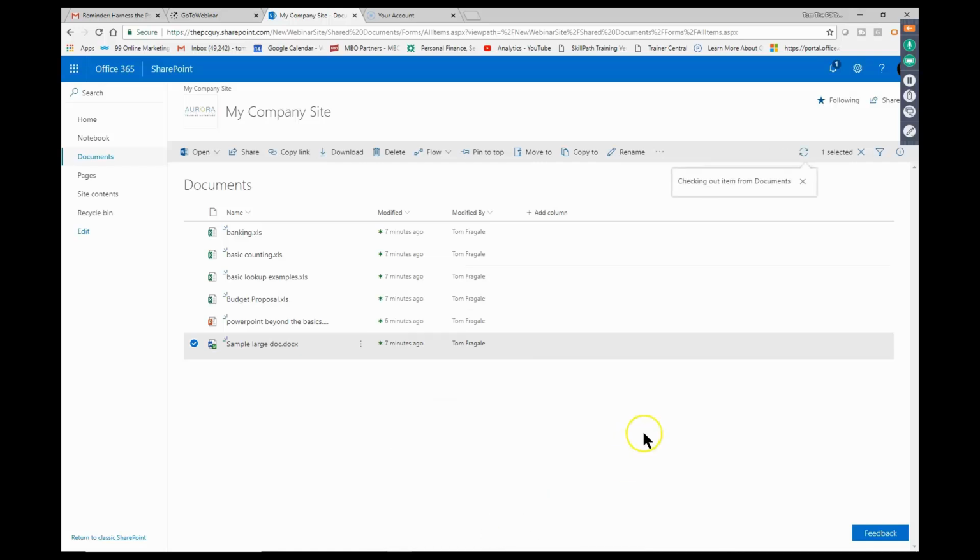So like I said, only one person can have it checked out at a time. Now, this is very, very subtle. Here's one way to tell who has that document checked out, or that somebody does have the document checked out. Notice for that document, there's a little arrow right over here. If I move my mouse to that, it'll tell me who has it checked out at that time. Now, I'm going to show you a way to make that even more obvious in just a second. But when you see these documents and they have a little arrow next to it like this one does, that means that is checked out. If I move my mouse there, now you can see it's checked out to me.